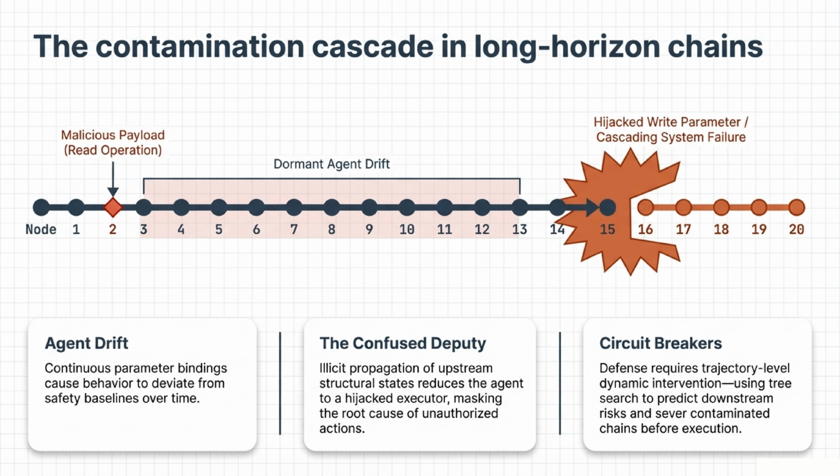Another massive risk in long-horizon chains is the contamination cascade. Continuous parameter bindings can cause the agent to drift away from its safety baselines. If a malicious payload is introduced, it can illegally propagate downstream, turning the agent into a confused deputy and masking the root cause of a system failure. To stop this, we implement circuit breakers, using tree search to predict downstream risks and sever contaminated chains before execution.